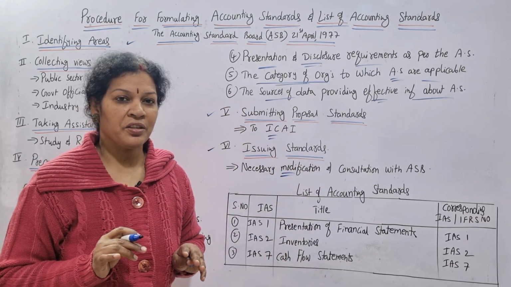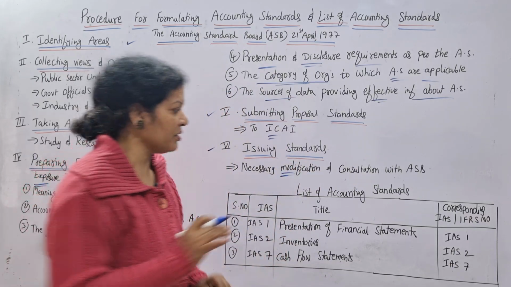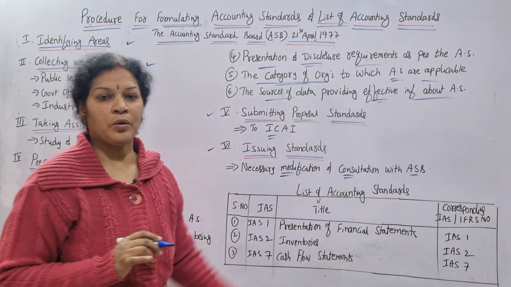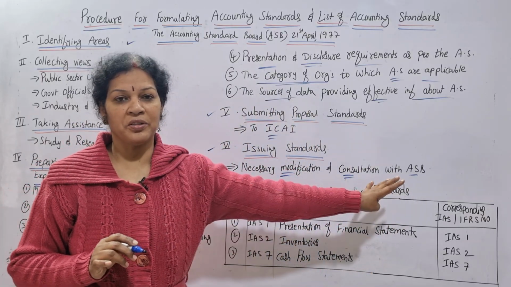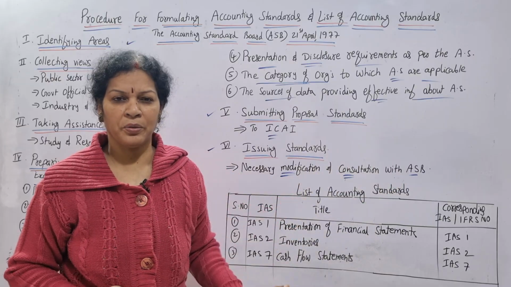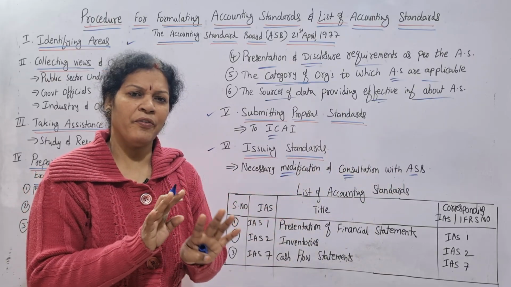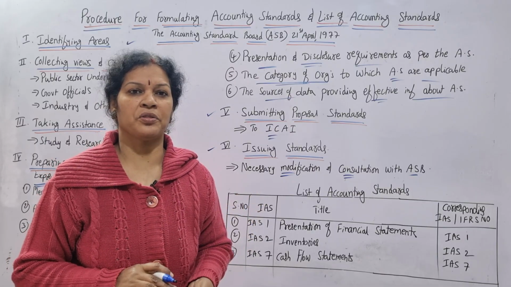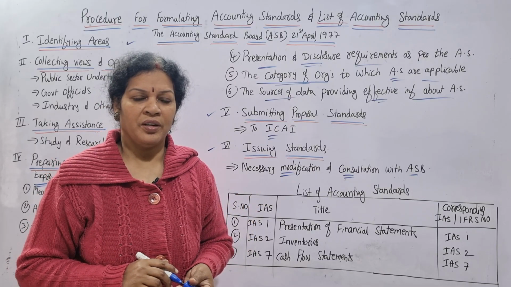If any modifications are required, they discuss that also in consultation with ASB, Accounting Standard Board. They discuss with the Accounting Standard Board, any kind of alterations required, everything, and finally the accounting standard is introduced. Are you getting it?